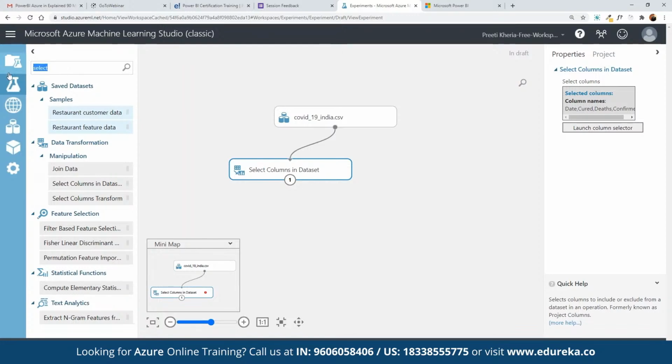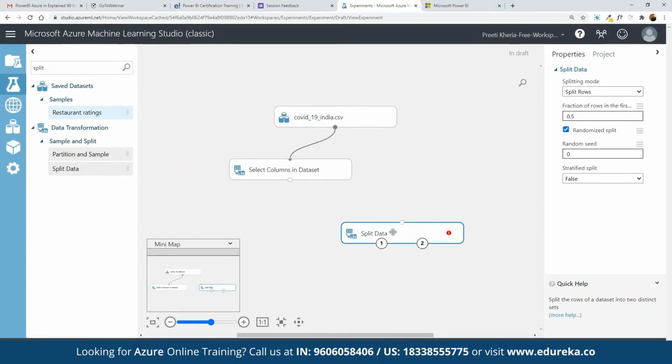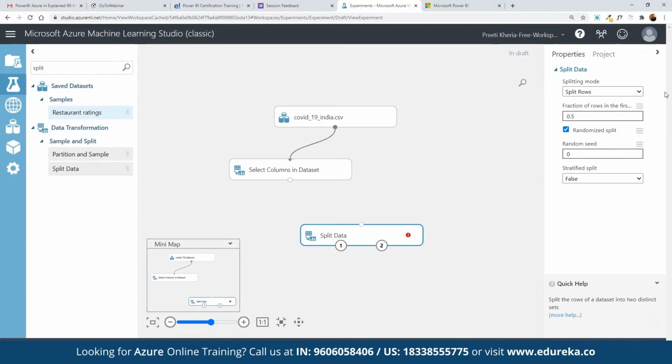Now here we can search for another data pointer, split. So here we can make use of split. Now we want to split the current dataset into equal components. We want to have the train data and test data defined.